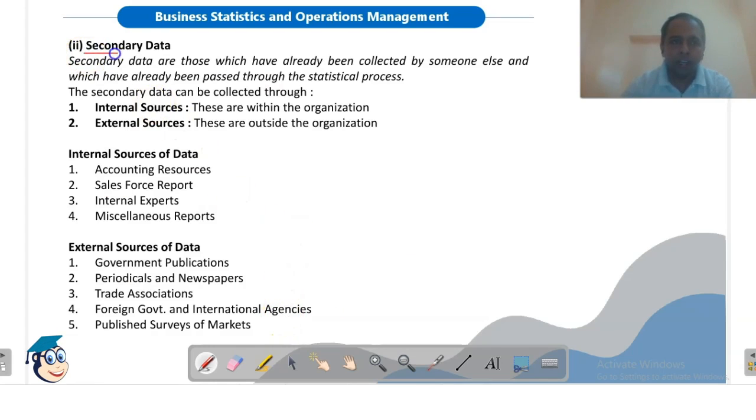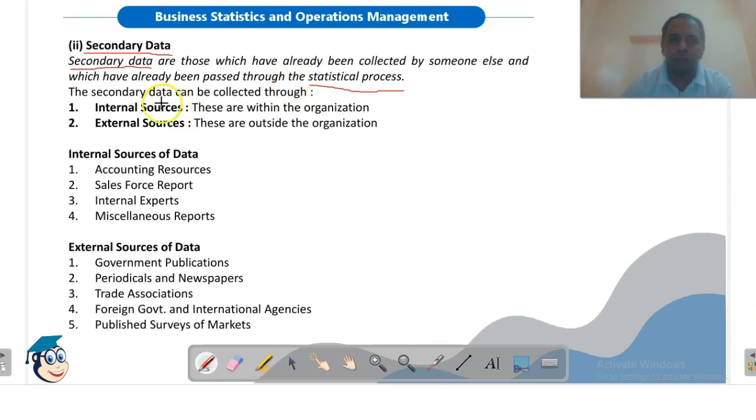As opposed to it, secondary data. As primary data is fresh in nature, secondary data is data which is already available somewhere. Any data which was collected by someone else earlier and is now available at another source, like the internet, any book, newspaper, article, or research paper, is known as secondary data. It has already been collected by someone else and passed through the statistical process. So this data is second-hand data, or it may be already published data.